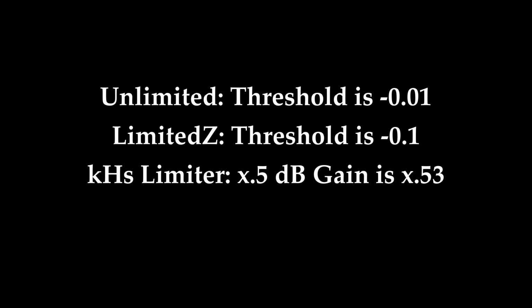Unlimited wouldn't let me set the threshold to 0, but to -0.01 dB, which should not make a considerable difference but should still be noted. I faced a similar limitation with Limited Z, for which I used the threshold of -0.1 dB, as a 0 dB ceiling is locked to the paid version. Also, the Kilohertz limiter would not let me set an accurate 0.5 dB gain value, so when such a value is tuned to 0.5 dB, the Kilohertz equivalent is 0.53 dB.